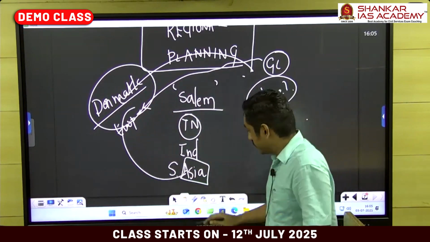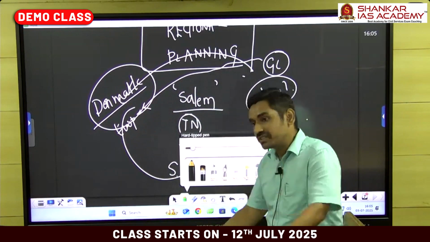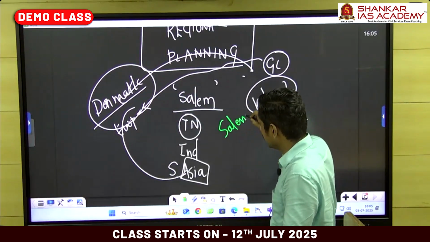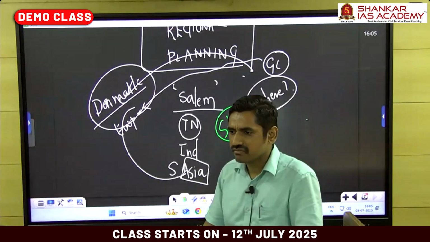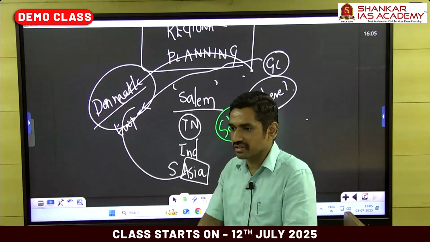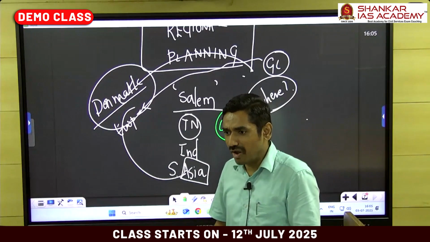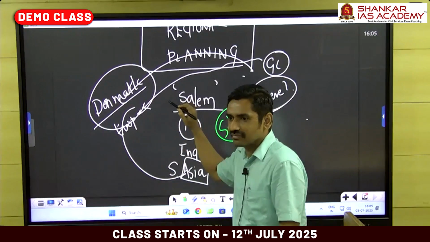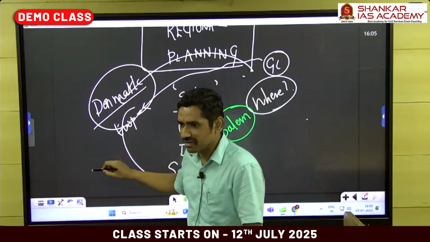Now I'll ask a different one. For example, I am from Salem. I am not from Greenland. I am asking you, where in Salem? What area? Spell it.